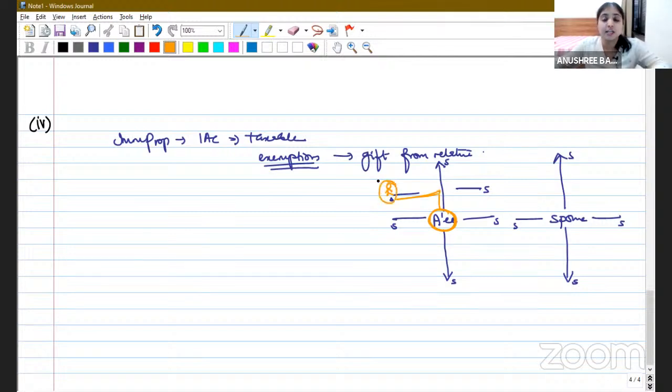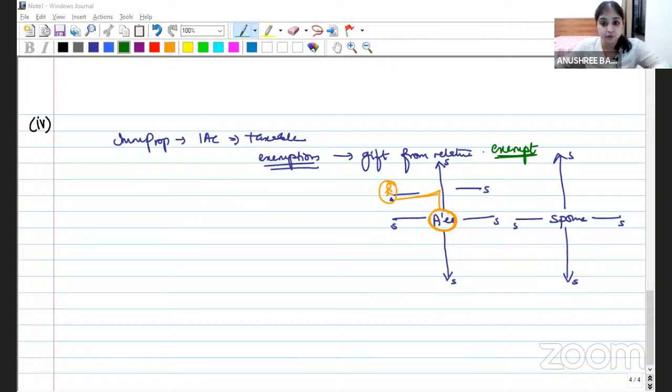This is definitely going to be a gift from a relative, hence it is going to be fully exempt. So here nothing at all will be taxable. Yes, Mr. Vaibhav does receive an immovable property for inadequate consideration, but gifts that we receive from our relatives are fully exempt. And here the nephew has received a gift from his uncle.